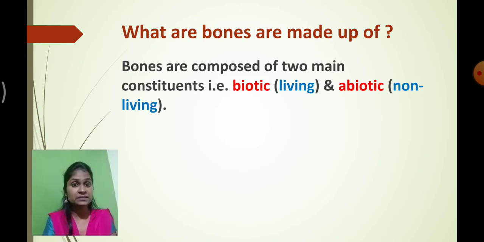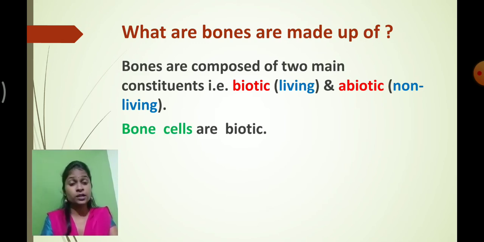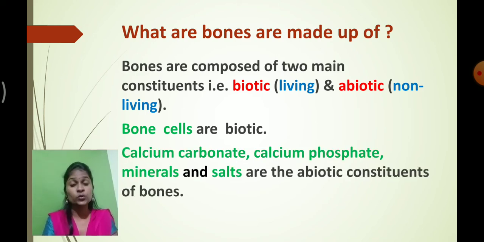So now you must be thinking, we learnt about the biotic component, the bone cells. Then what are the different components of the abiotic component? The abiotic components present inside the bones are calcium carbonate, calcium phosphate, minerals and salts. They are present in our teeth as well as in our bones, and because of them our teeth and our bones are very strong.